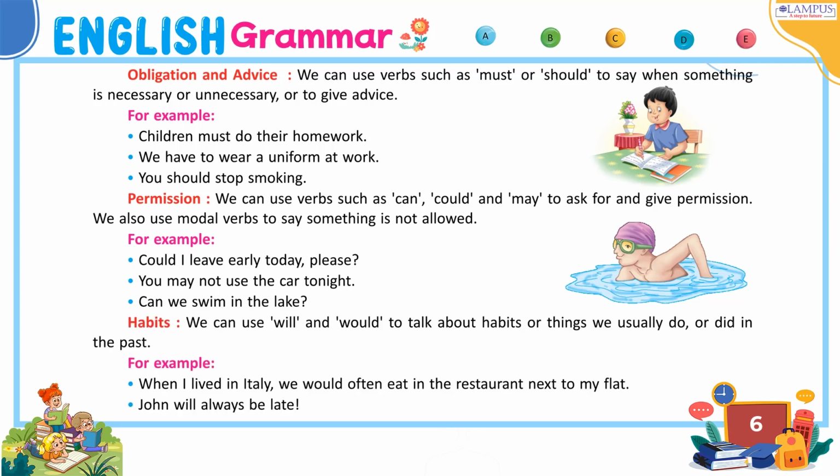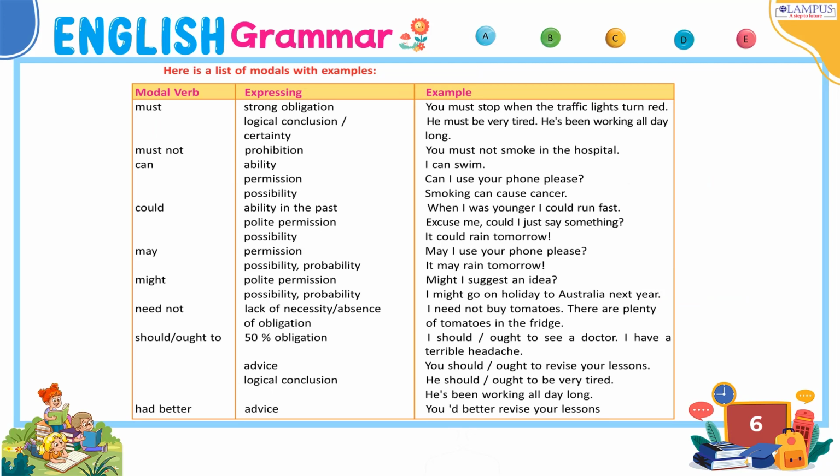Habits. We can use will and would to talk about habits or things we usually do, or did in the past. For example, when I lived in Italy, we would often eat in the restaurant next to my flat. John will always be late. Here is a list of modals with examples.